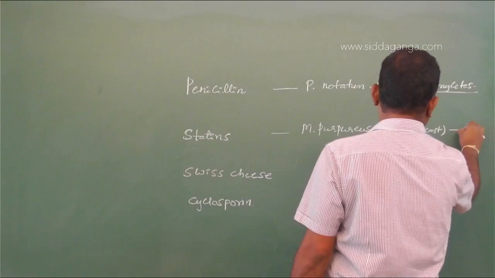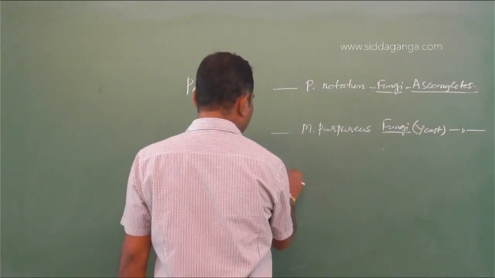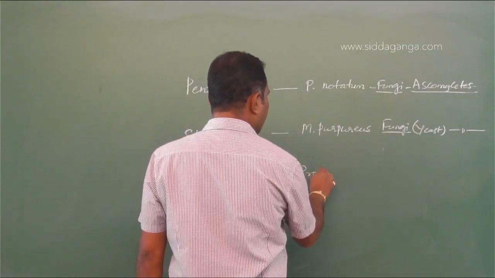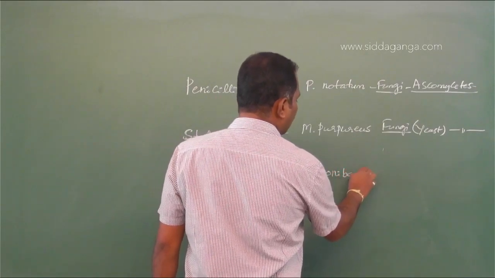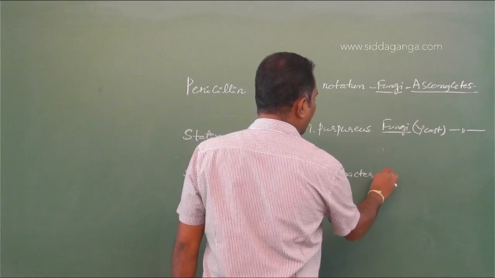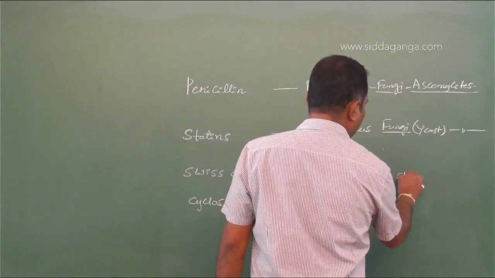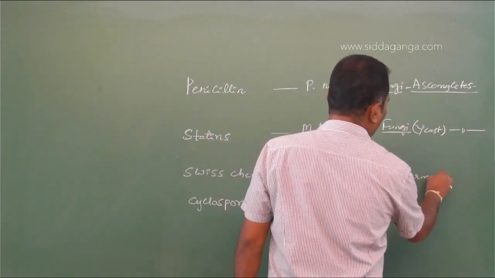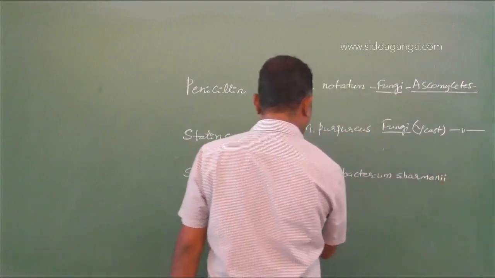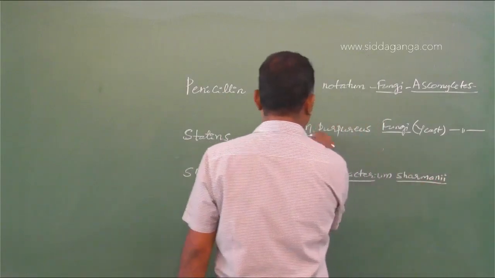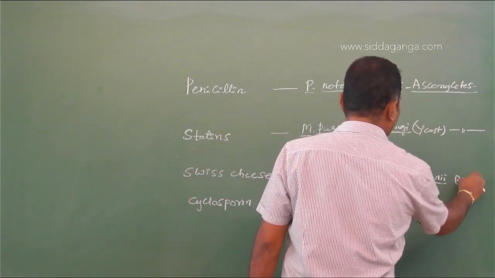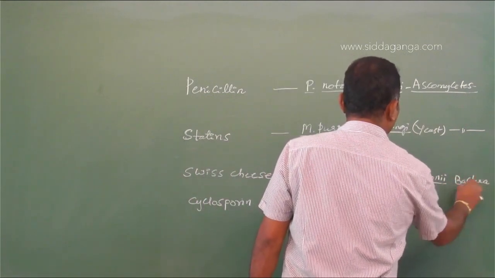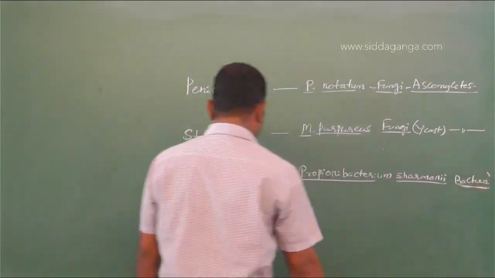Then Swiss cheese is produced by using a bacterium called Propionibacterium shermanii. This is a bacteria. So Swiss cheese is obtained from bacteria.